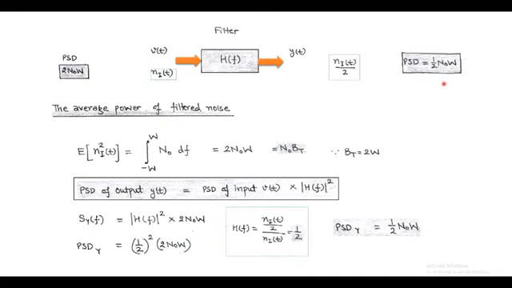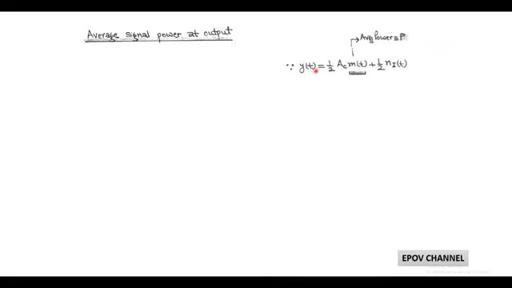After this, we have to find the average signal power at output. For this, we consider output signal Y(t) equals 1 upon 2 A_c m(t) plus half of n_I(t).